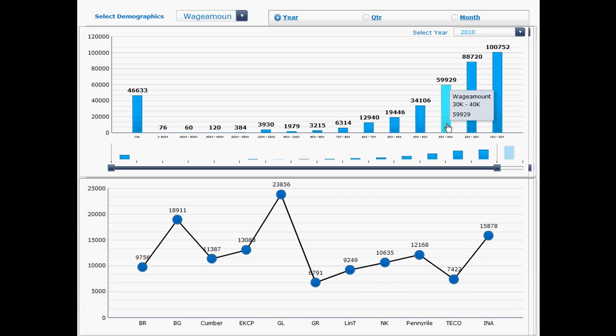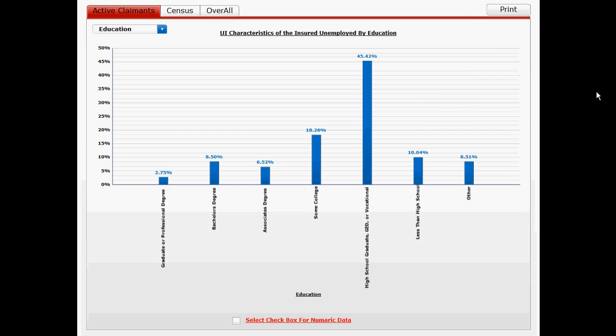And again, so forth for each individual breakup. These 59,000 people, almost 60,000 people, are making 30 to 40,000 a year, and then so forth in each particular wage amount. Again, we can also cut this information by age. We can see the different information available. We can also cut this by quarter, by month, and so forth.